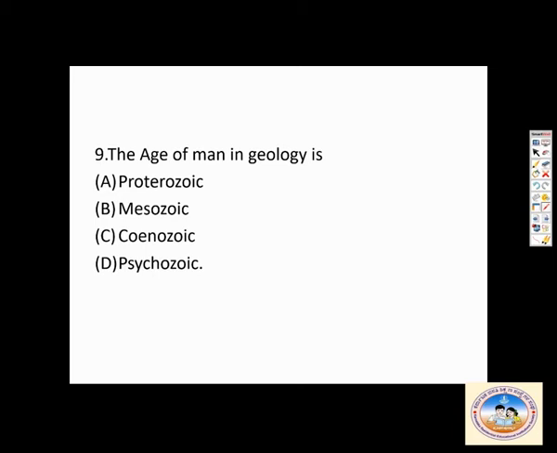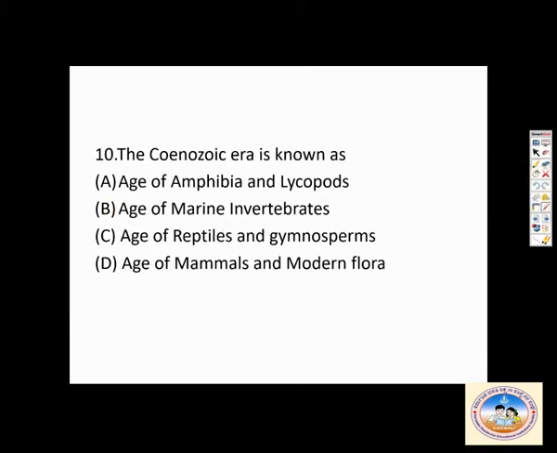The age of man in geology is the Cenozoic era, which is also known as the age of mammals and modern flora.